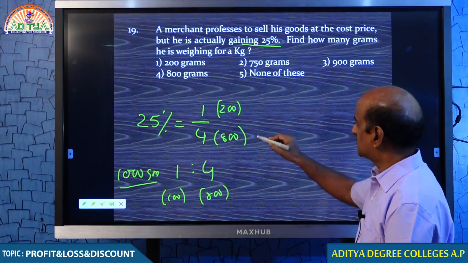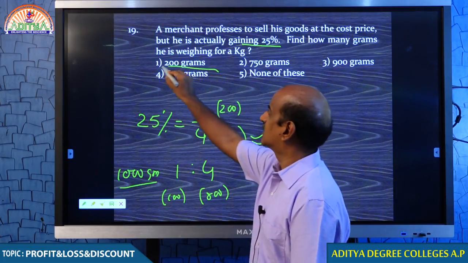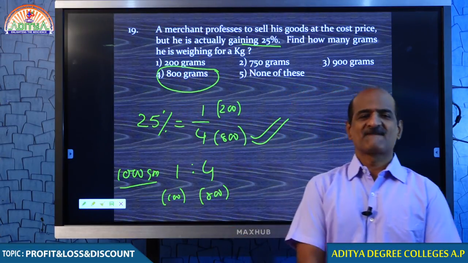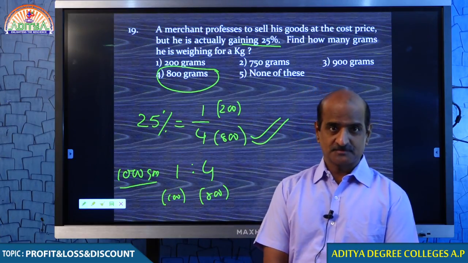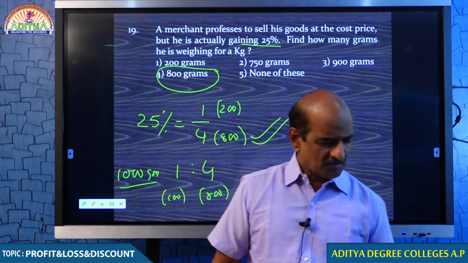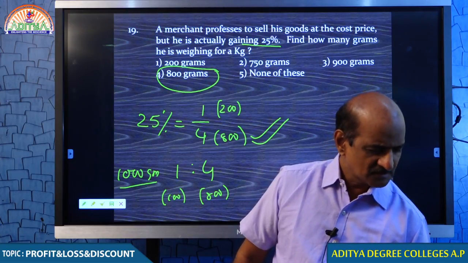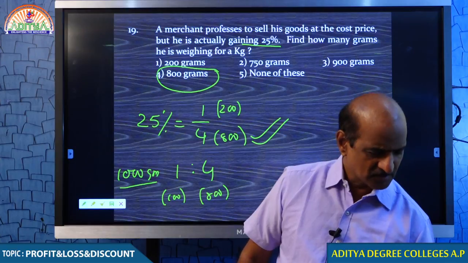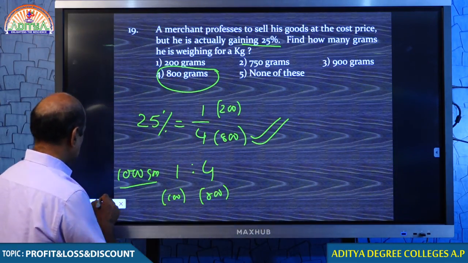Tell me students, how many grams he is giving to the customer? He is giving 800 grams to the customer. I think there is no confusion. But students, I believe that I must give you one example. Better you answer one question and after that I go to the next model. Come on student, please write down the question.